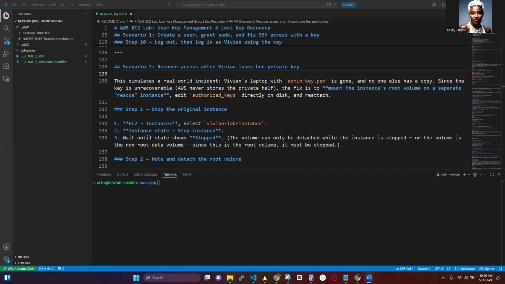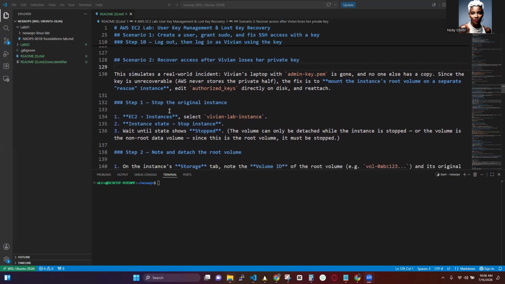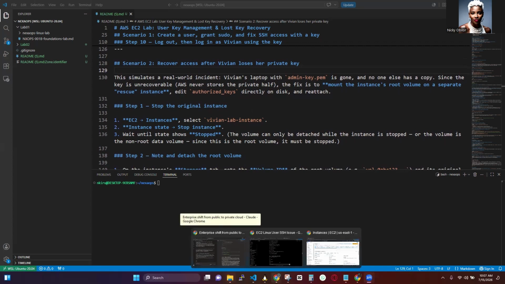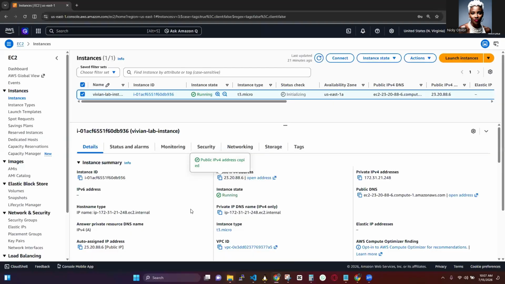So step one we're going to follow here is to stop the original instance. Remember, we're going to share the steps in a GitHub repo link that I'll be putting in the comment section below. So let's stop the instance, and for that we are going to get into the AWS console. So this is our AWS console.